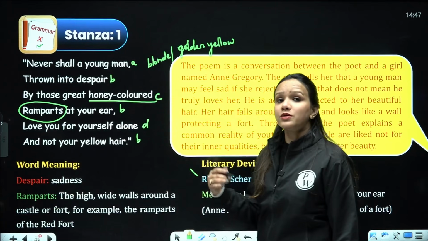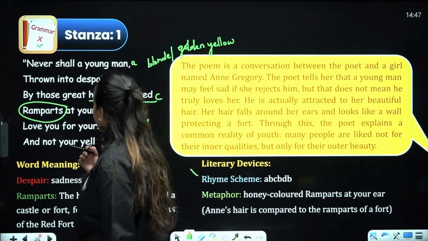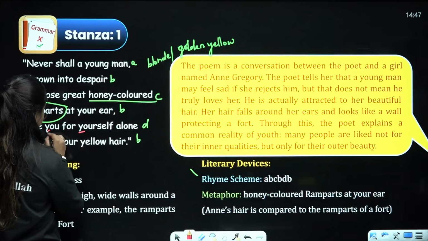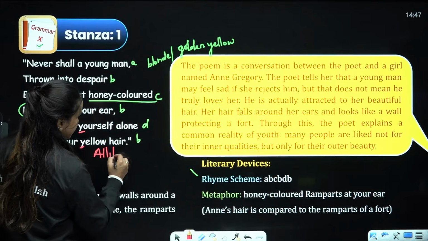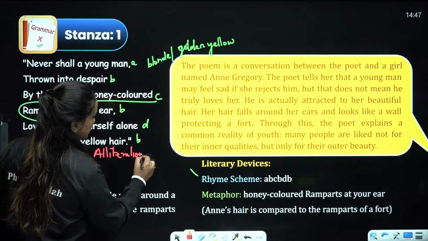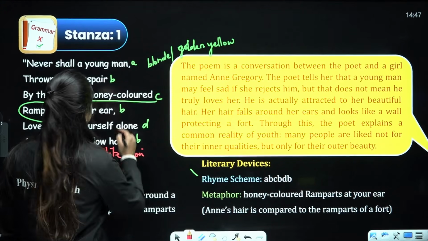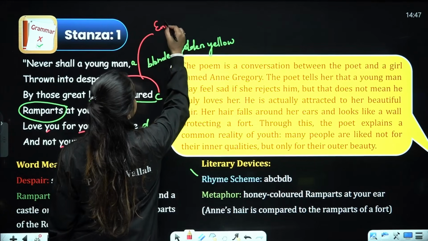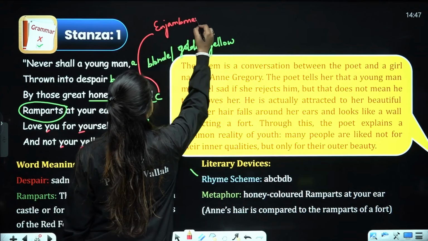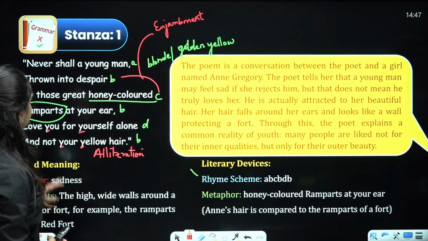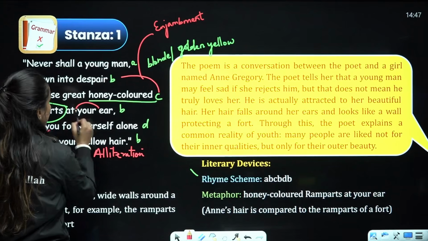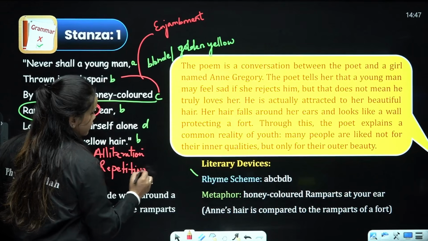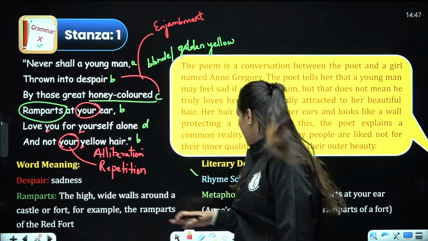Talking about literary devices, we have alliteration here. Then in these two lines, we have enchantment also. And then you can see there is a word that has been repeated. Your has been repeated in this. So we can say there is repetition, which refers to the repetition of a certain phrase or word in the poem.